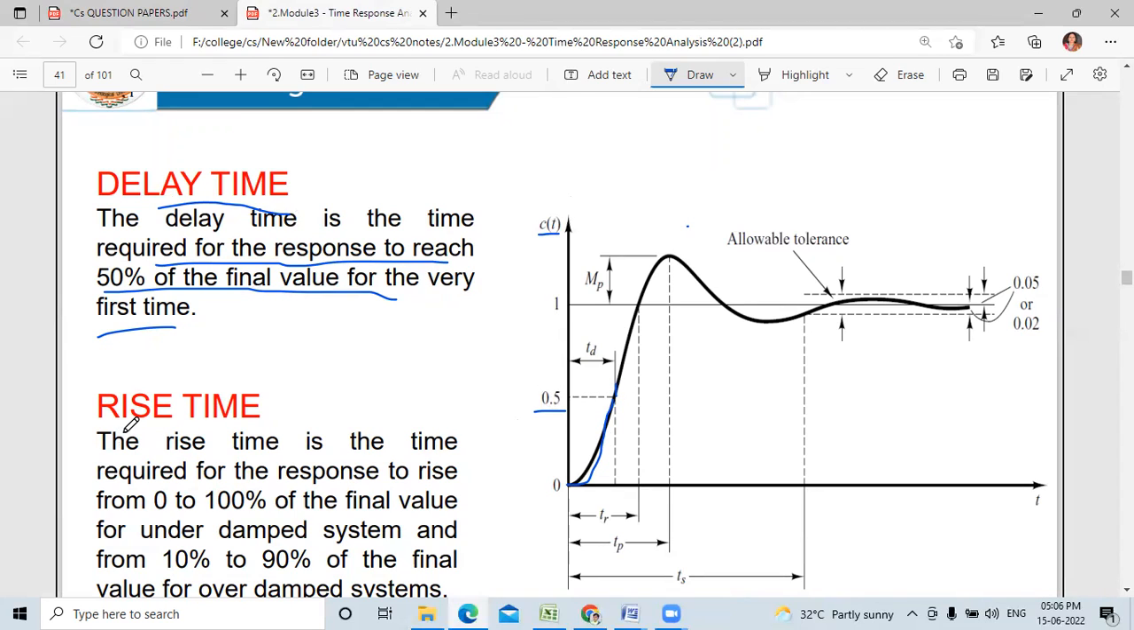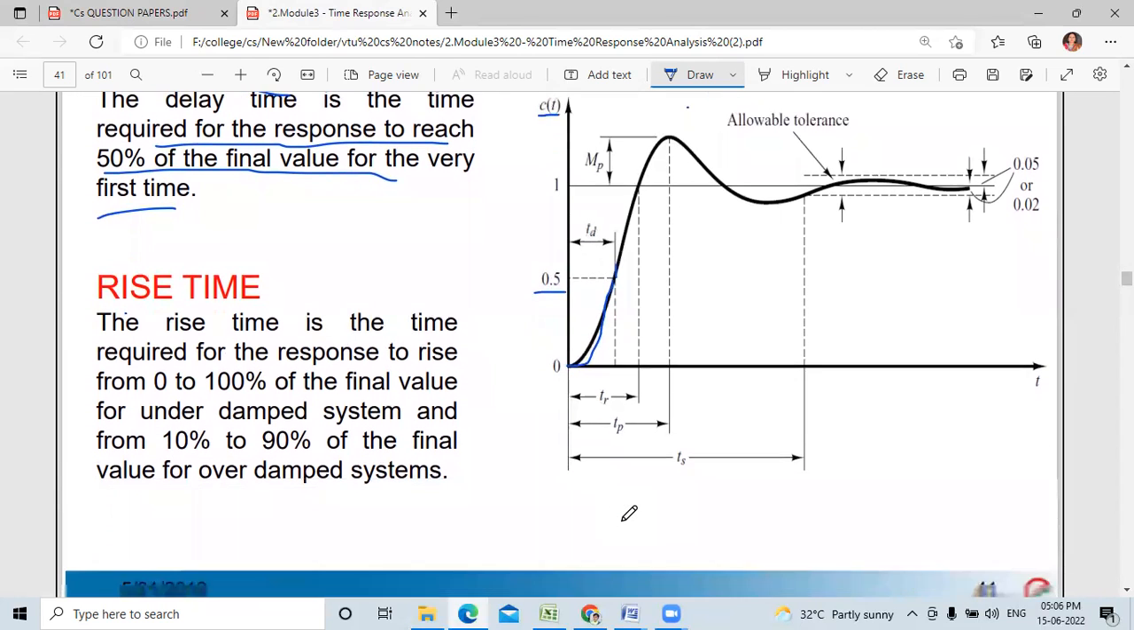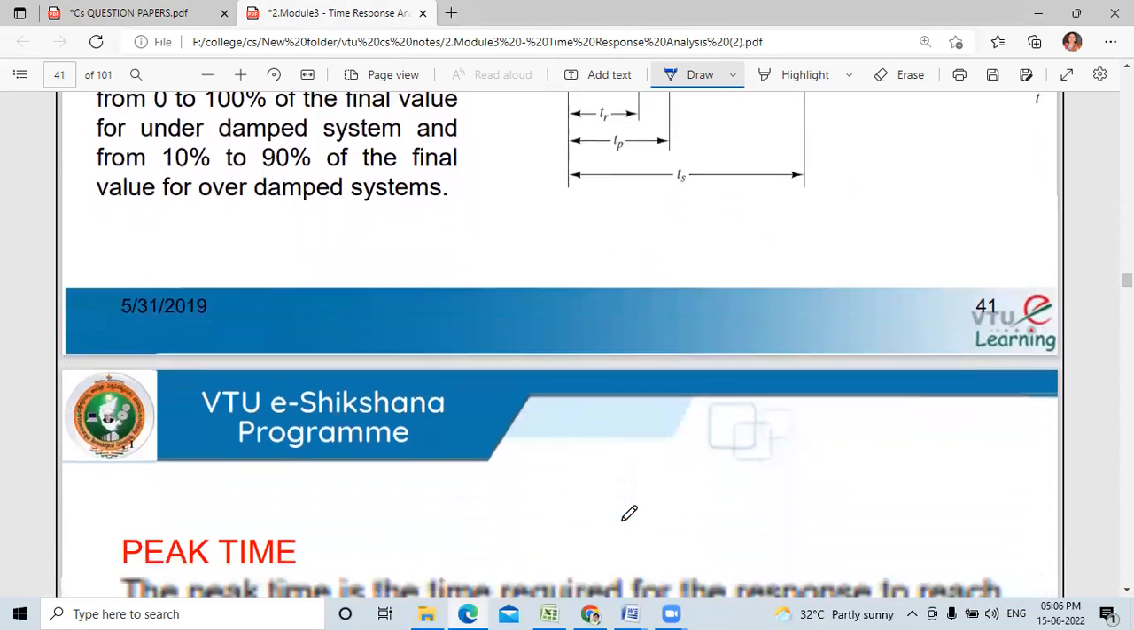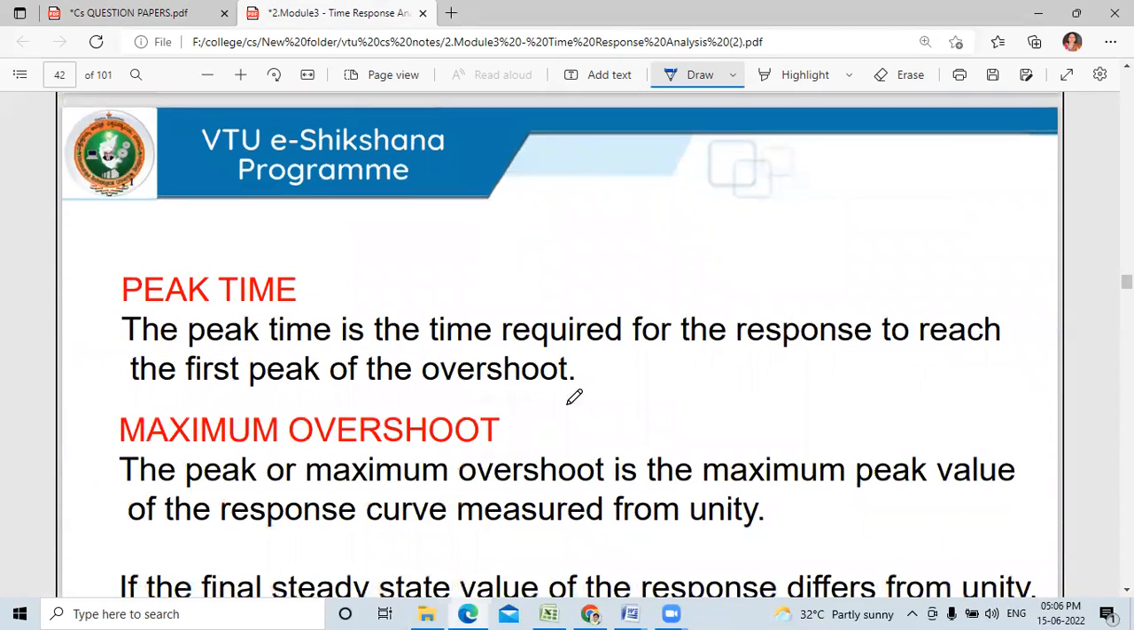Next, rise time. The rise time is the time required for the response to rise from 0 to 100%. Delay time is for 50% and the rise time is from 0 to 100%. You can observe here 0 to 1, that is 100%. That is the rise time. And next is the peak time. Peak time is the time required for the response to reach the first peak of the overshoot.